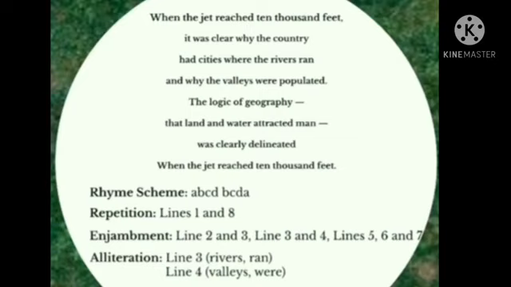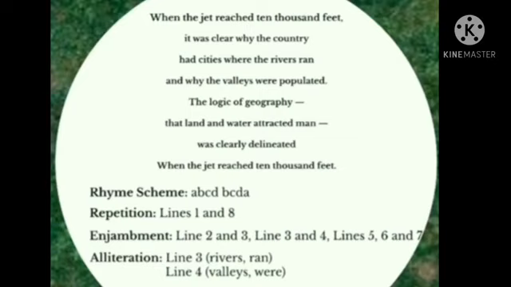Then in lines 2 and 3, you can see enjambment. See, it was clear why the country had cities where the rivers ran. That is a complete sentence. But here the poet hasn't used any punctuation. He hasn't used any hyphen. He hasn't used any comma. So there the poetic device is enjambment. It is lacking the punctuation mark. And the same you can see in lines 3 and 4 and lines 5, 6 and 7.